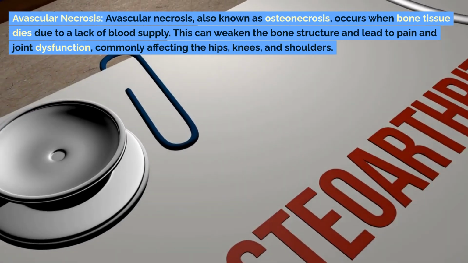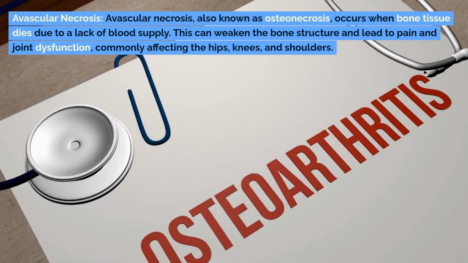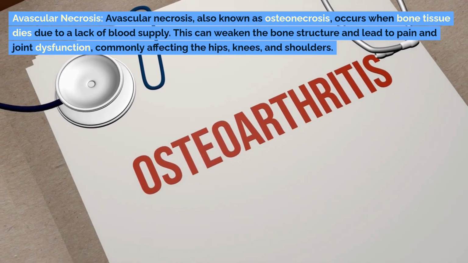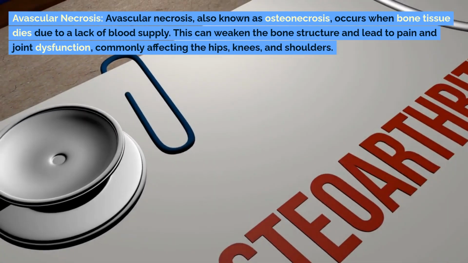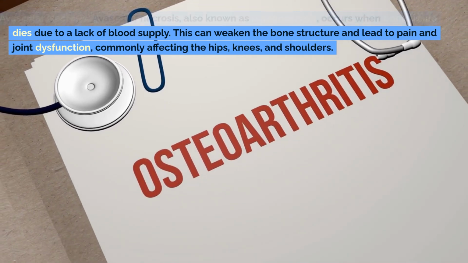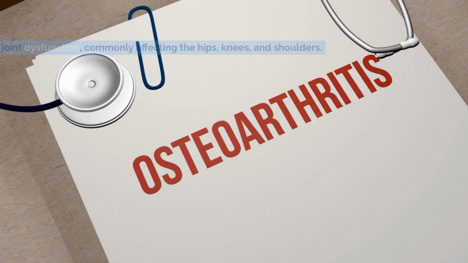Avascular necrosis. Avascular necrosis, also known as osteonecrosis, occurs when bone tissue dies due to a lack of blood supply. This can weaken the bone structure and lead to pain and joint dysfunction, commonly affecting the hips, knees, and shoulders.